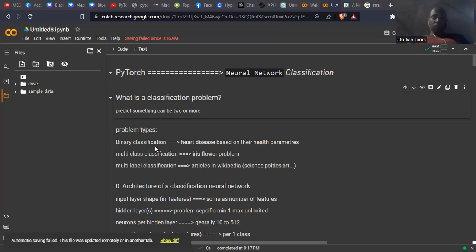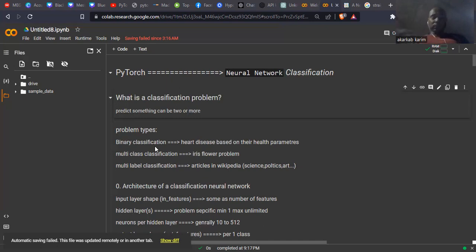We have just two options. In relation to this approach, we can take examples from healthcare. For heart disease, for example, based on some features, we can predict whether the person will have heart disease or not.